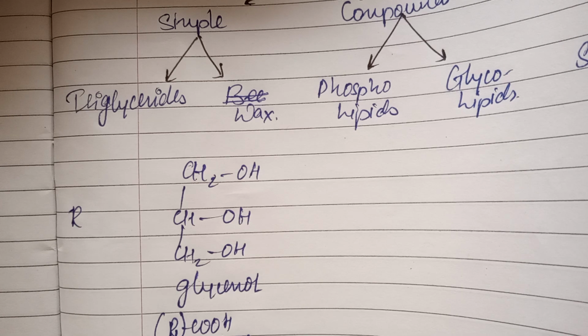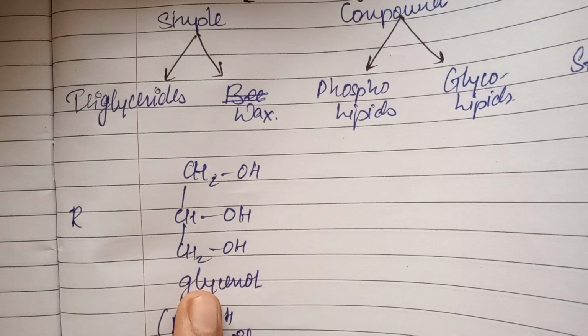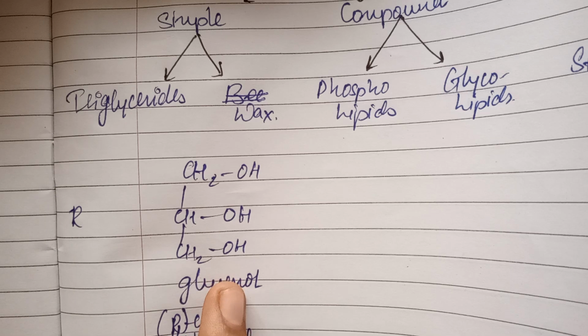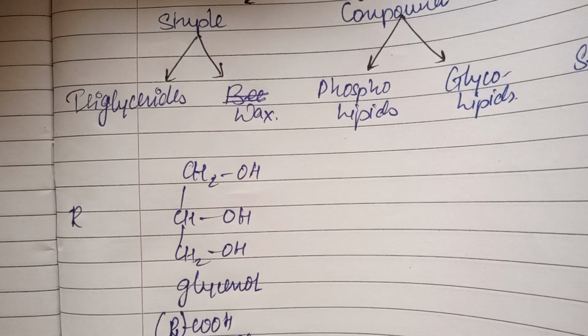It is esters obtained on the basis of esterification, when the reaction is between the alcohol and the long chain fatty acids. Here the alcohol can be any type of alcohol, except glycerol. We will not use glycerol here. Other than glycerol we'll use any type of long chain alcohol, for example propyl alcohol, or we can say ethyl alcohol, or octyl decyl alcohol, like that.